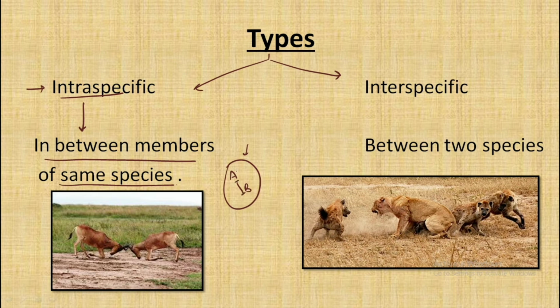The members of the same species competing with each other, that type of competition is known as intraspecific. And the second one is interspecific. In this case we have the members of different species competing with each other for the resources.